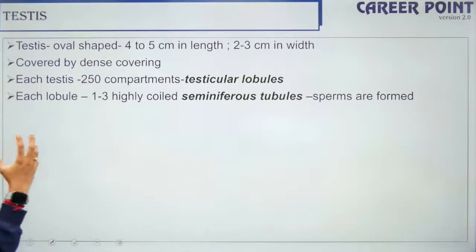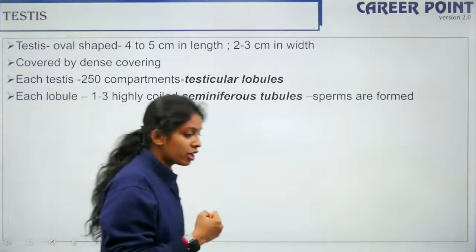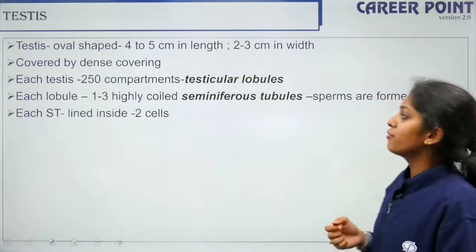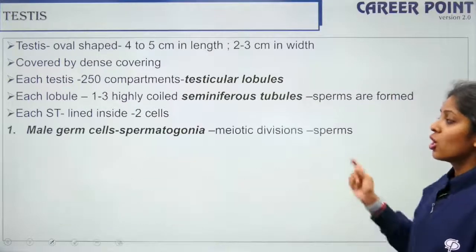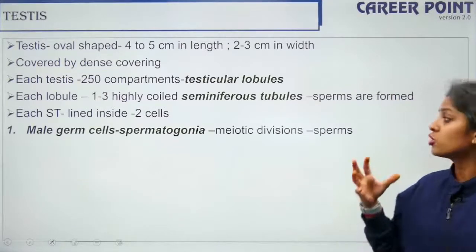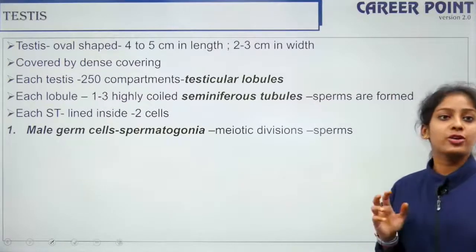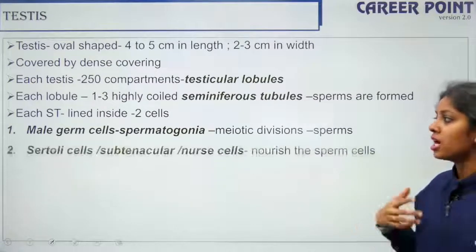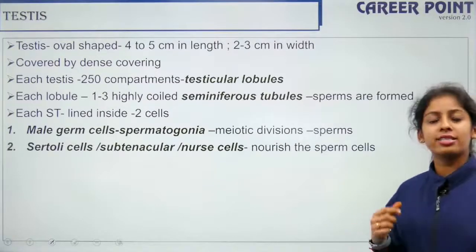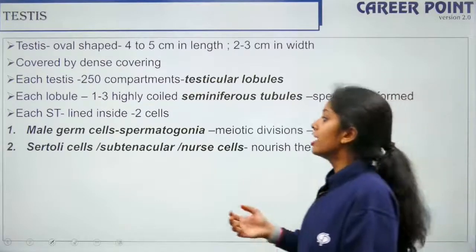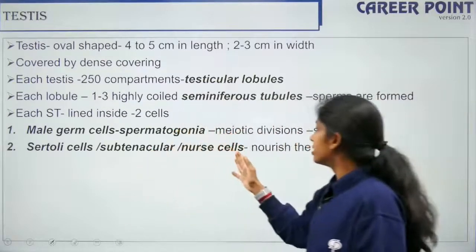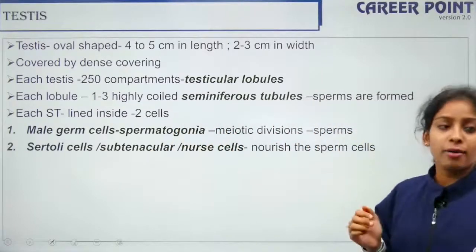Each lobule has highly coiled seminiferous tubules, and inside the seminiferous tubules you have 2 types of cells. One is the male germ cells, also called the spermatogonia, which undergo spermatogenesis to form your sperms. The other one is your Sertoli cells. The other names of the Sertoli cells are sustentacular cells or the nurse cells. So this nourishes your sperm cells.